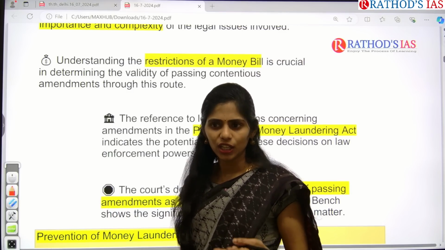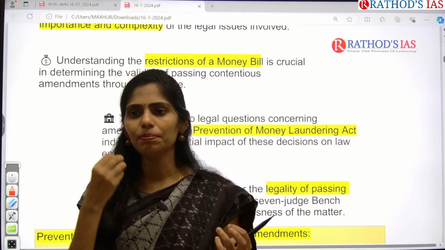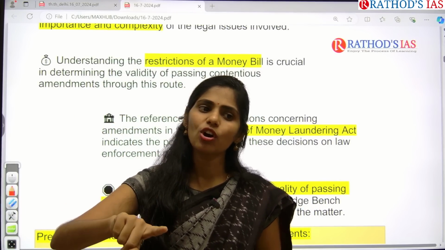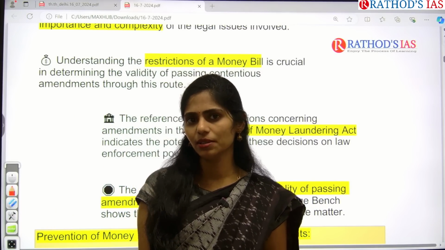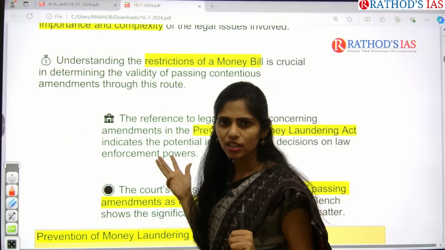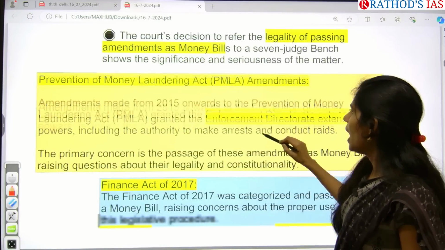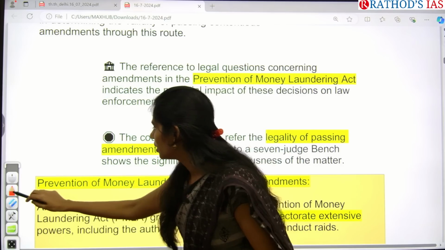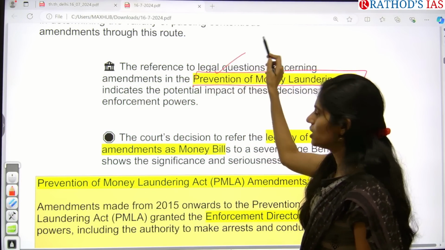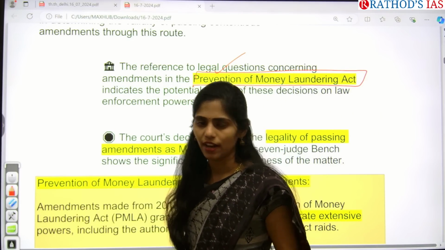have equal power. And even if there is any bill which is a tie between Lok Sabha and Rajya Sabha, we have a concept of joint sitting for ordinary bills. But for money bills, there is no joint session. Okay, that is the one important thing that you have to see. And actually they are now trying to pass these Prevention of Money Laundering Act amendments as a money bill, and this is the one petition which was filed in the Supreme Court now.